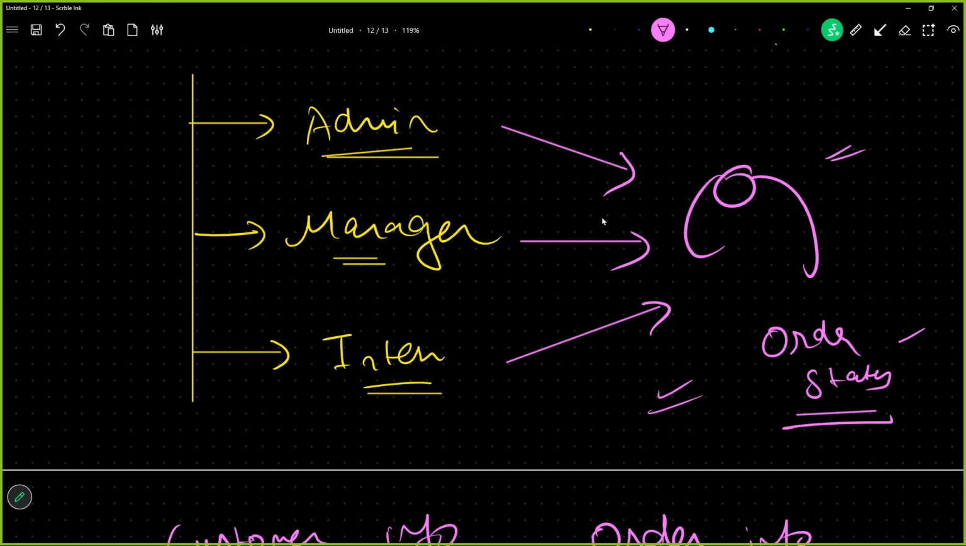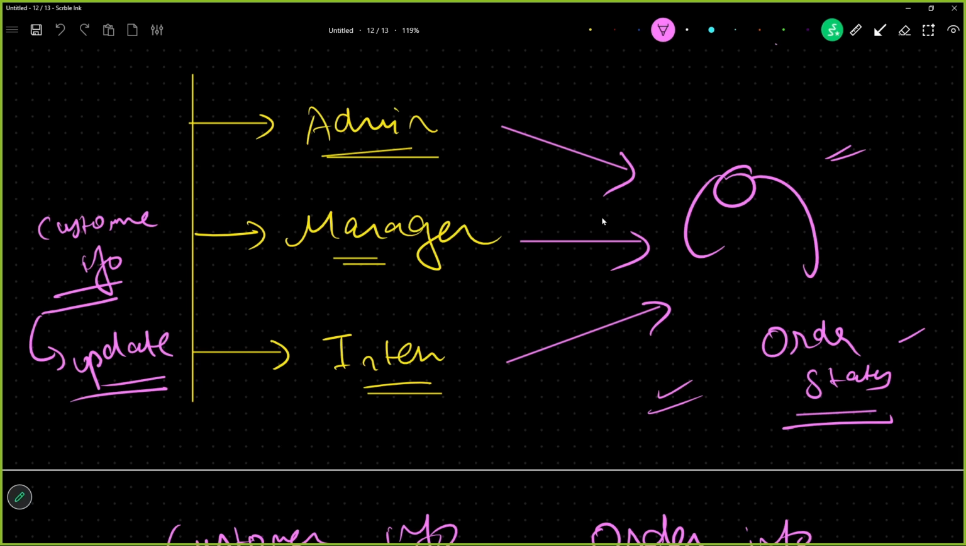Similarly, manager can see the order status as well, and manager can also see customer information, and manager can also update the customer information. For example, now he's on a manager level, he is senior to an intern. The customer is saying, I want to change my phone number, I want a different way of communication, or I want to change my subscription plan. So updating this information is allowed to manager.